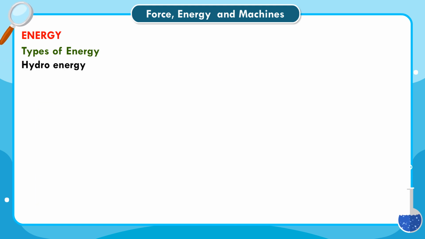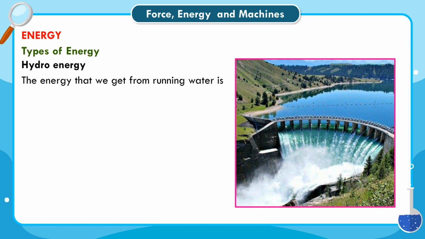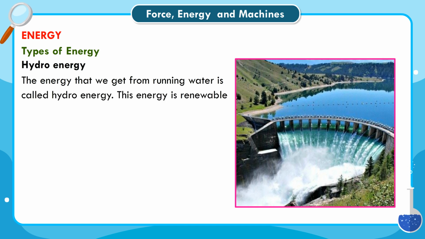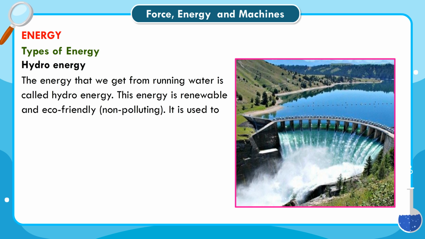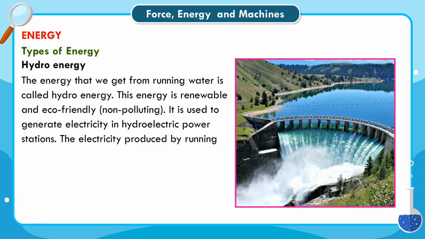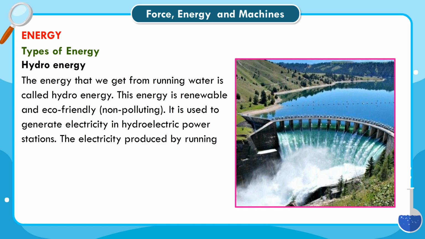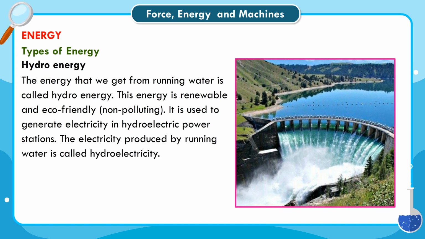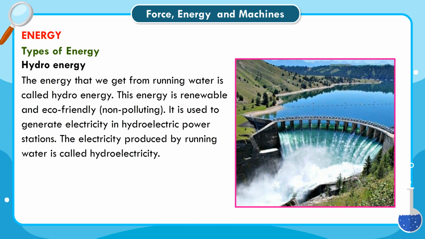Hydro energy. The energy that we get from running water is called hydro energy. This energy is renewable, eco-friendly and non-polluting. It is used to generate electricity in hydroelectric power stations. The electricity produced by running water is called hydroelectricity.